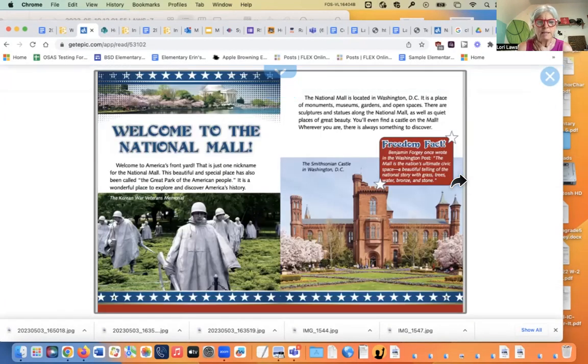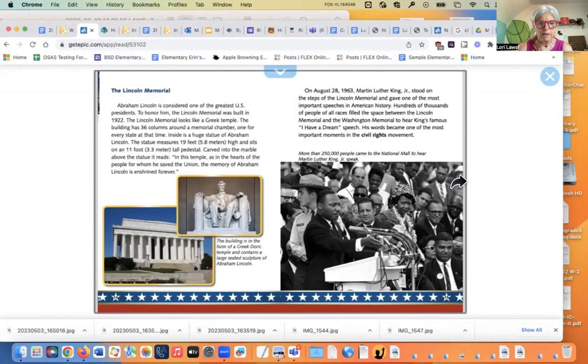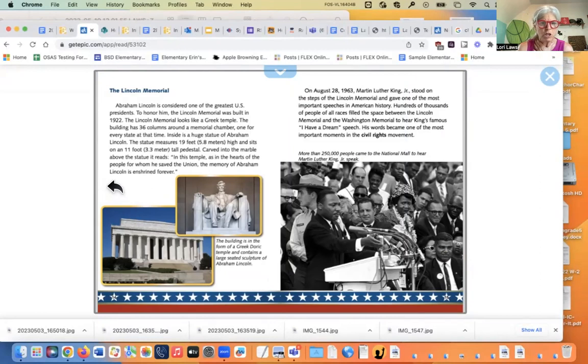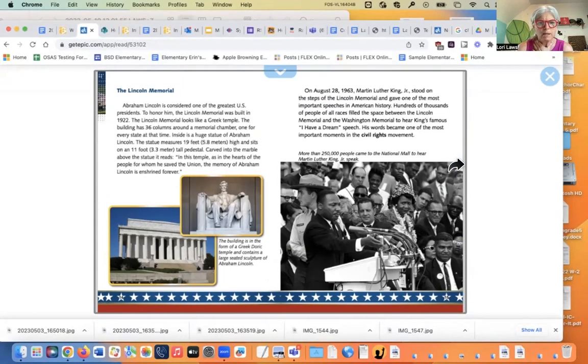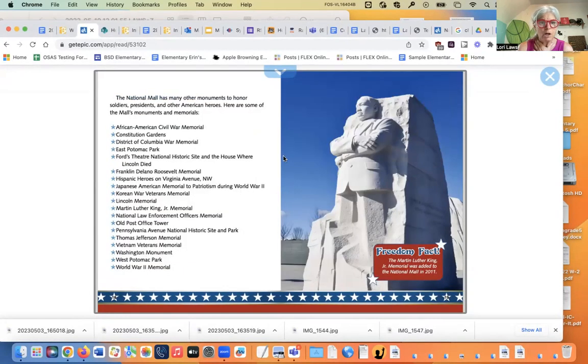If you haven't decided yet, you might want to look through here because it's got a lot of information on a lot of things. Here's information on the Washington Monument, the Lincoln Memorial, the Vietnam Veterans Memorial. Look at all the others: African-American Civil War Memorial, Constitutional Gardens, Ford's Theater, FDR Memorial, Hispanic Heroes, Japanese American Memorial to Patriotism, Korean War Memorial, MLK, Lincoln, the old post office tower, Thomas Jefferson.